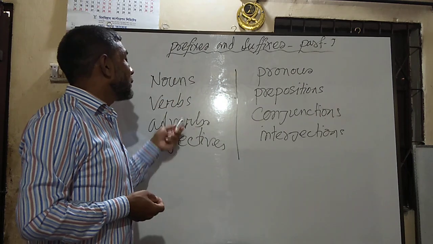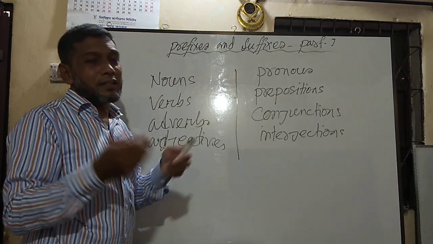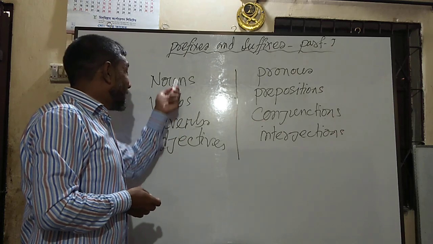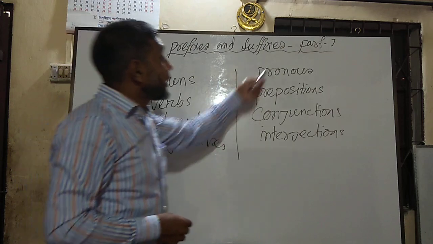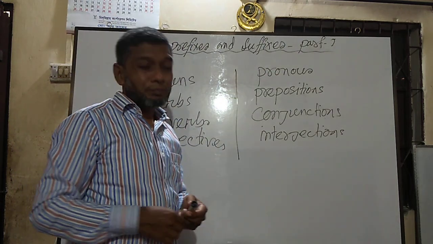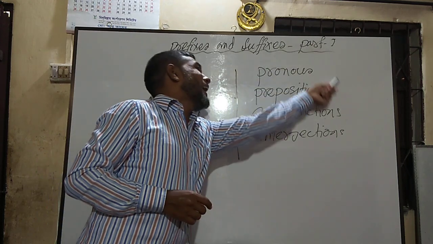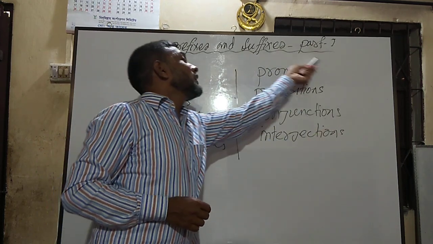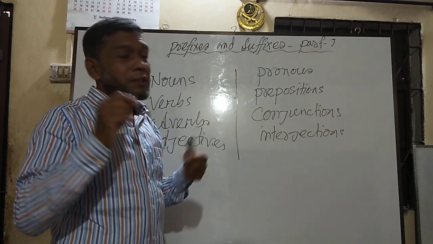Vulnerable means these 4 parts of speech may be changed. They may be compounded with particles or affixes, but these 4 parts of speech are invulnerable. That means we cannot add any affixes or particles before or after these 4 parts of speech.